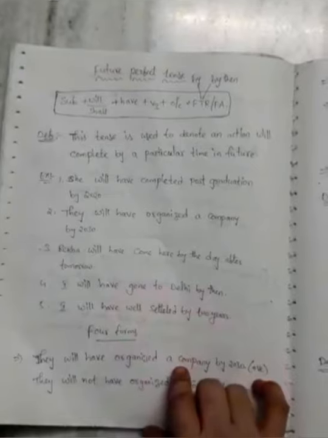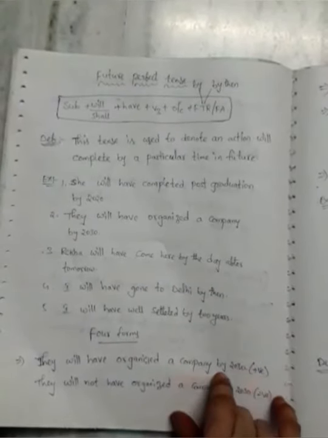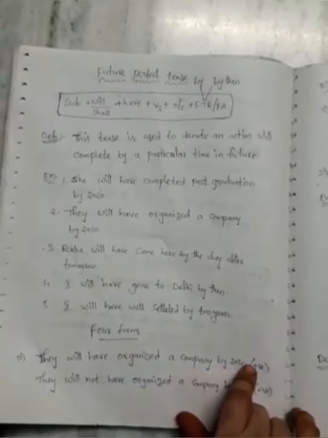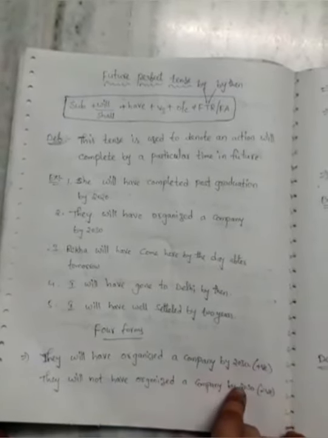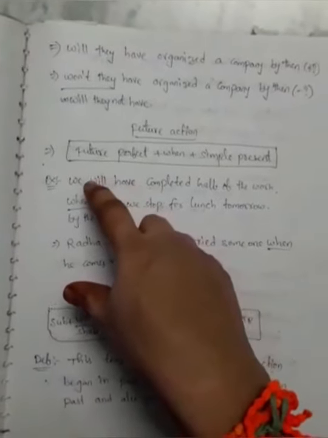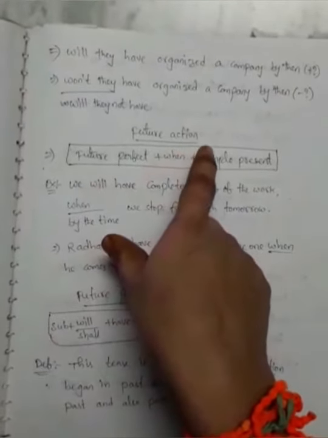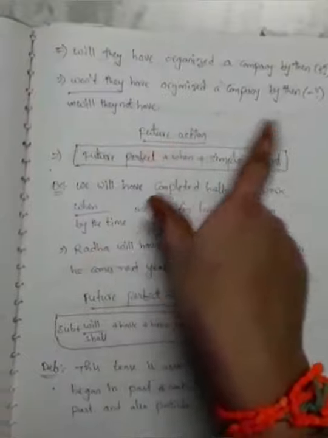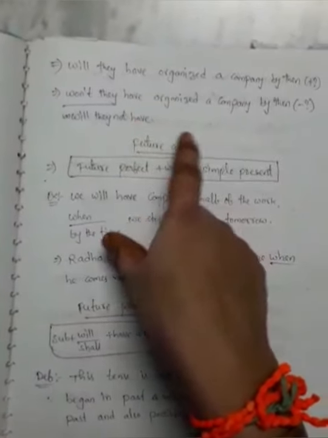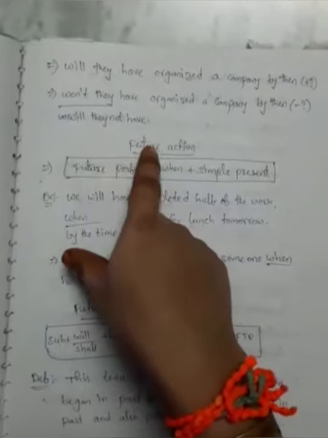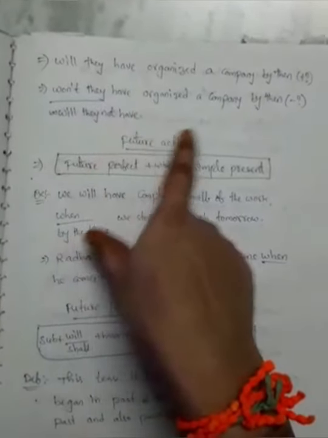Four forms. They will have organized a company by 2030: a positive statement. They will not have organized a company by 2030: a negative statement. Will they have organized a company by then? Positive interrogative. Won't they have organized a company by then? Extended form: will they not have organized?